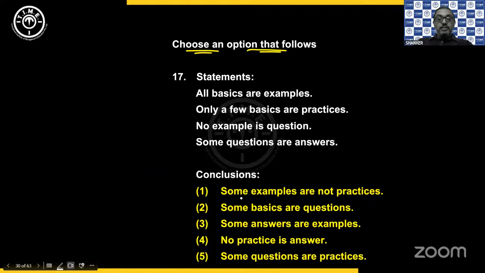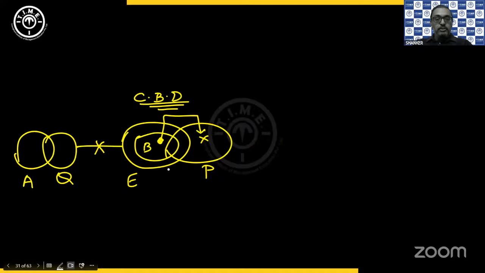Okay, so the first one: some examples are not practices. Yes, you do have, see, the white shaded portion inside the examples is not inside practices. So the negative is satisfied. When the negative is satisfied, you take the complementary, which is all examples are practices. Now the problem is, if I take all the examples are practices, then which other circle will go inside? B also goes inside. Correct? Which is all basics also go inside practices.